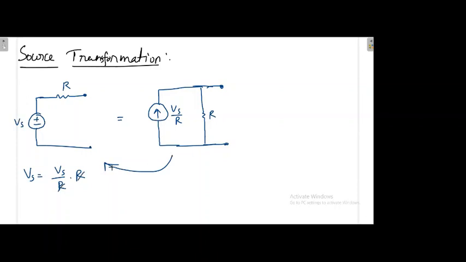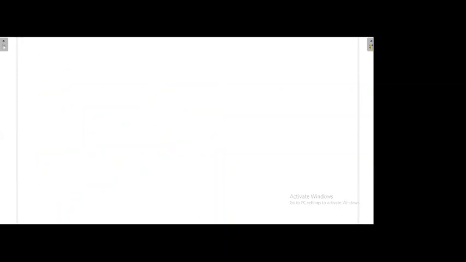Now I will take one simple problem to prove this. I will do it with the voltage source, then I will replace it with the current source, and then also the answer remains the same. The example is very simple. It has a 6 ohm, a 12 ohm, and an 18-volt battery.